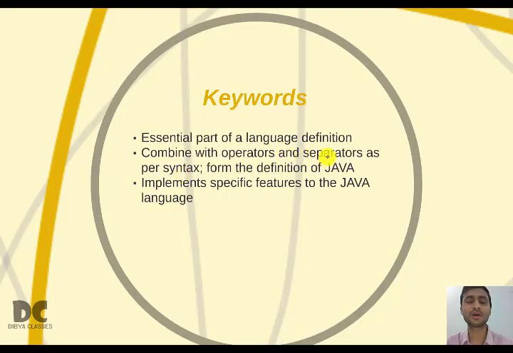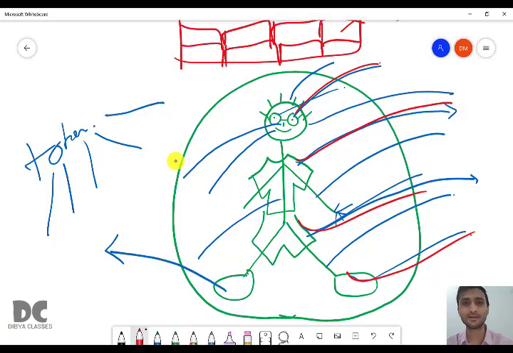Combining means the shoe is combined with the keyword leg. Leg is a keyword, and the shoe combines with the leg. That is called combining with operators. For example, assume that a shoe is an operator. Then you can say that the keyword leg is combined with the operator shoe. But it should be according to the syntax. Why? There are rules and regulations on how to use different types of tokens and where to use them. For example, shoes.